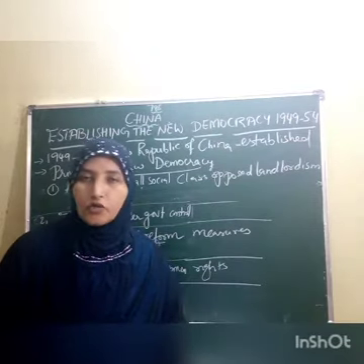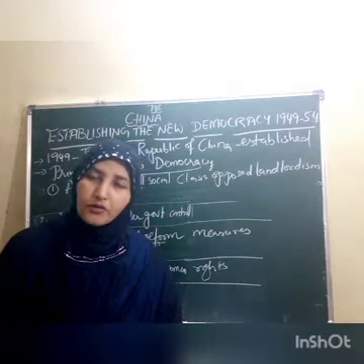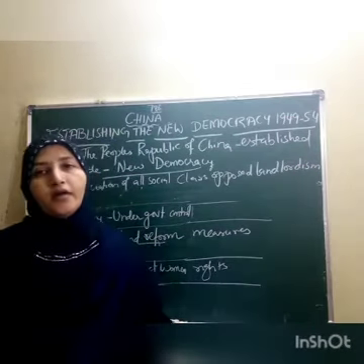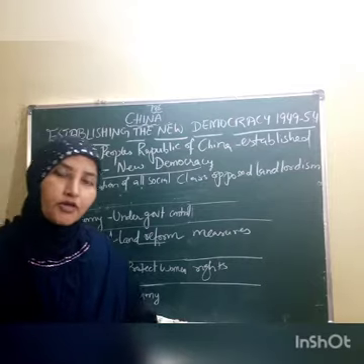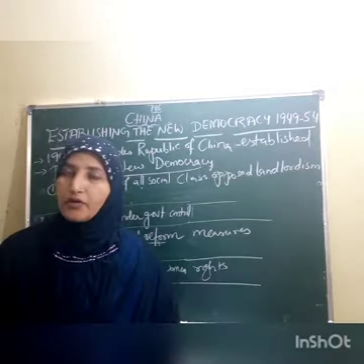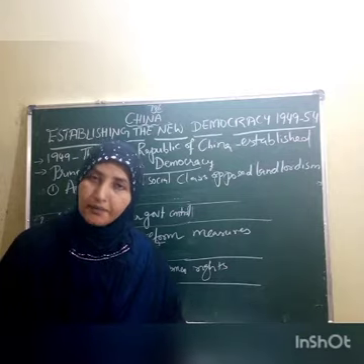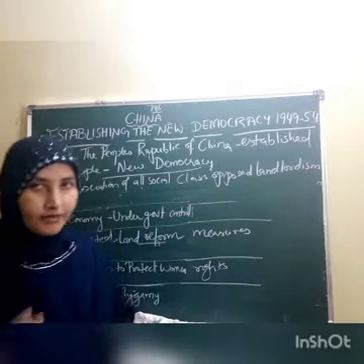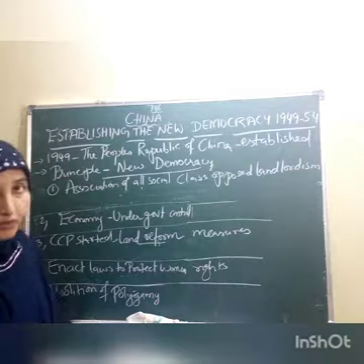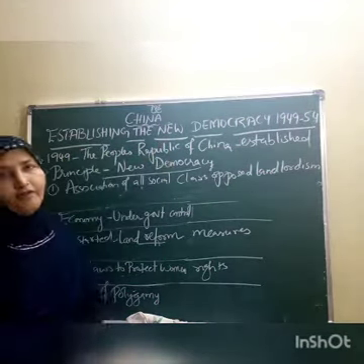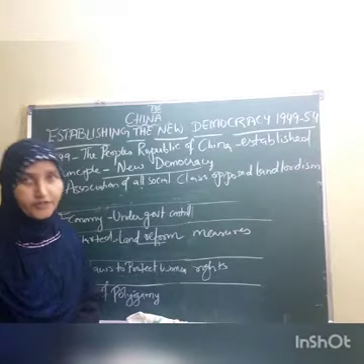Already we started the topic in the previous classes. I explained to you about the national liberation movements in the colonies, and in the previous two classes we discussed China. First we discussed the KMT, and then afterwards the CCP. Today we continue that topic. Today our topic is establishing the new democracy, 1949 to 1954 in China.